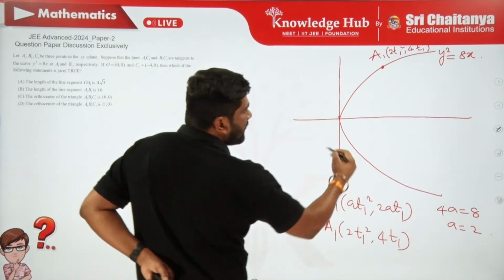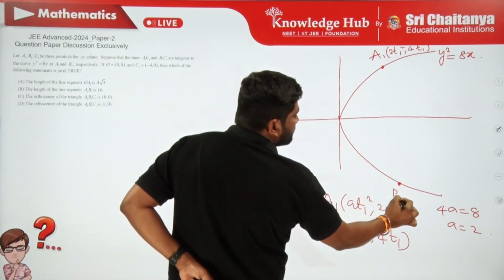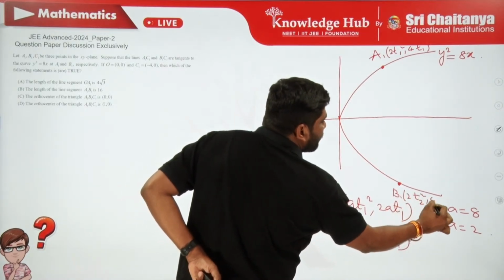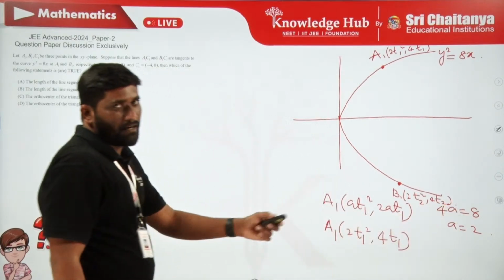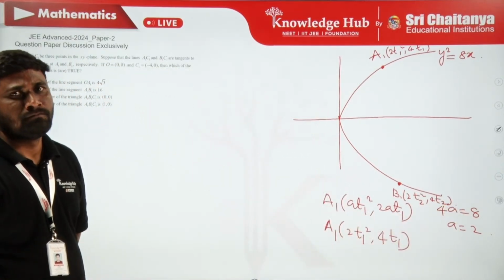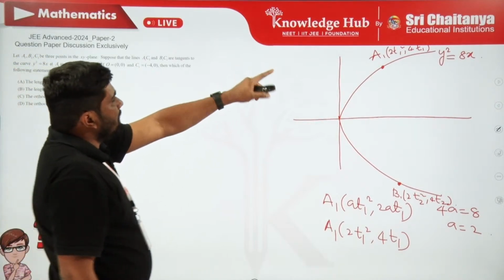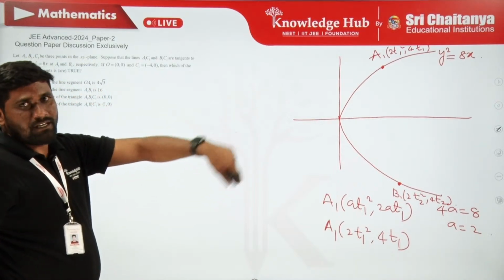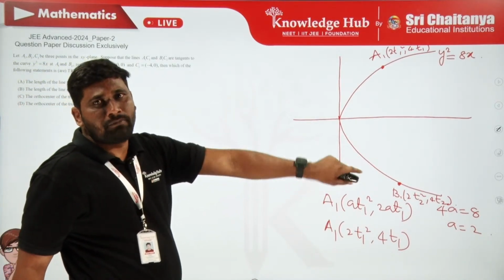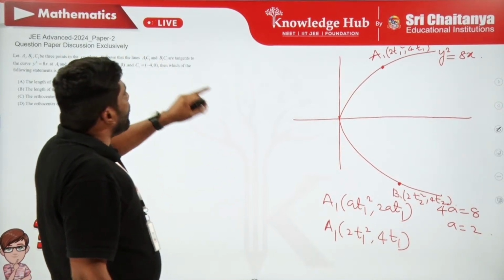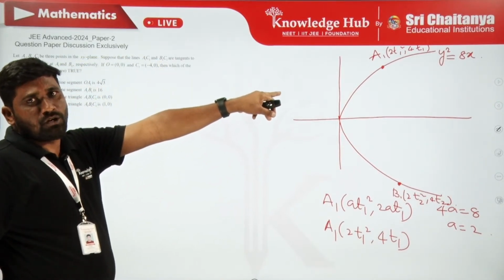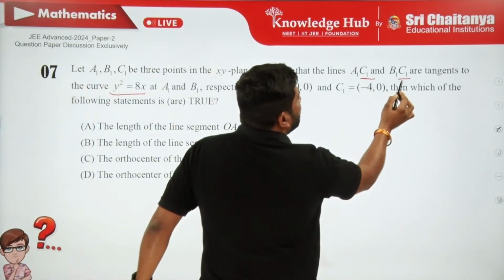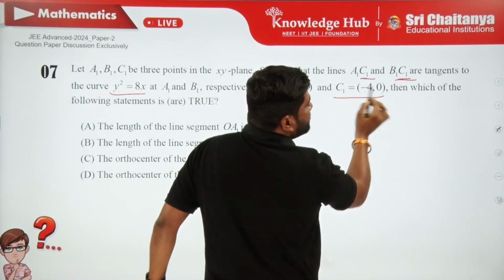And let this be B1. So this is going to be 2t2 square comma 4t2, similarly for a different parameter t2. Now, let me draw a tangent to the parabola at A1 and draw a tangent to the parabola at B1. And the point of intersection of those two tangents is given as what? C1. But C1 is also given as minus 4 comma 0.